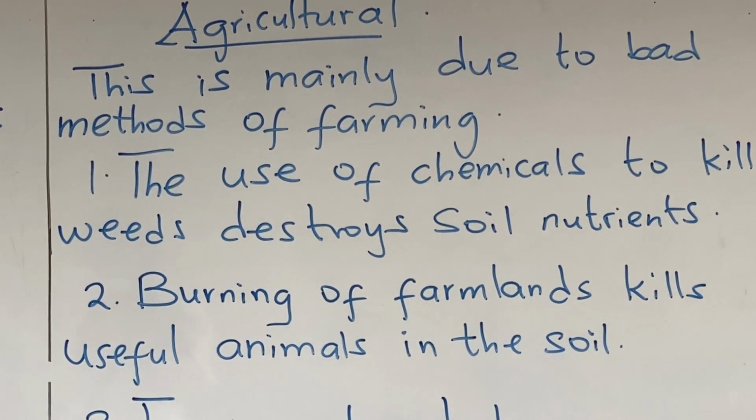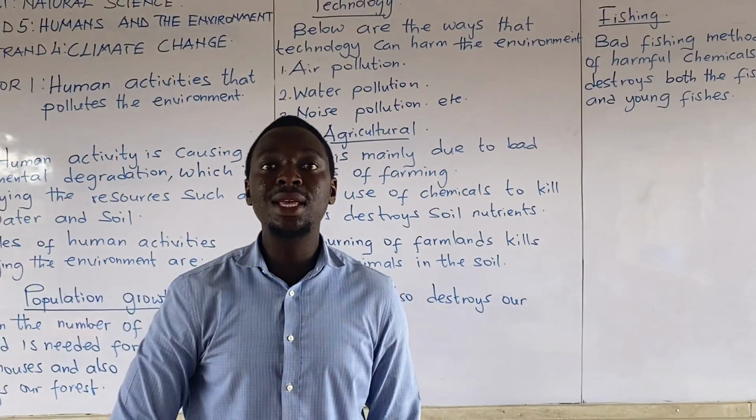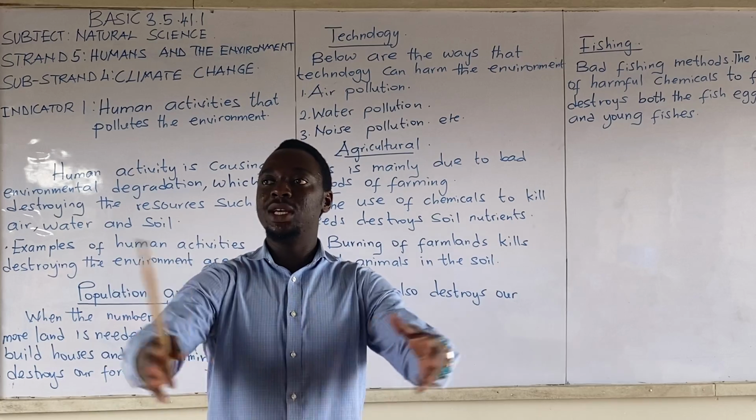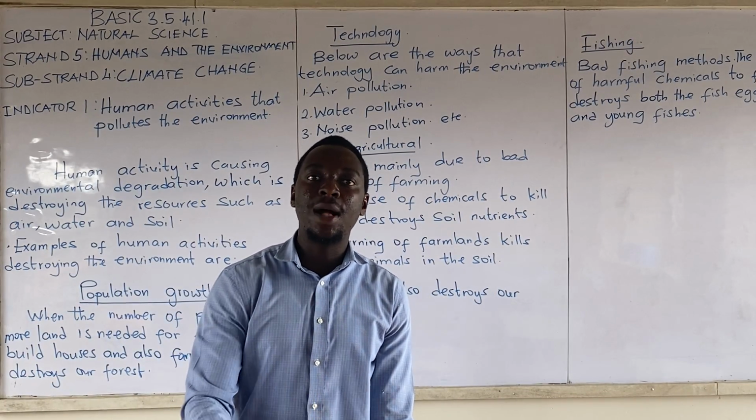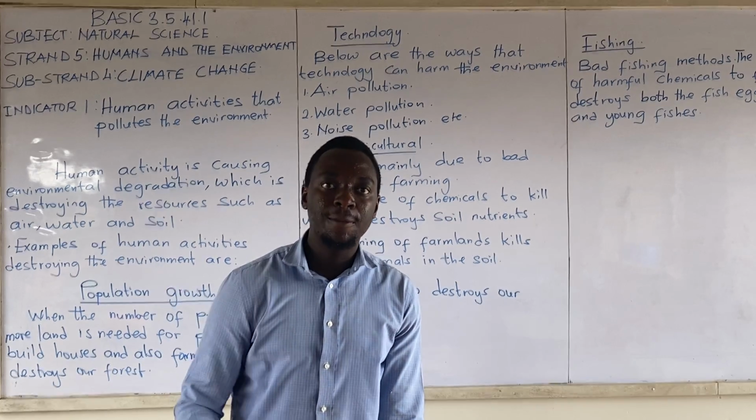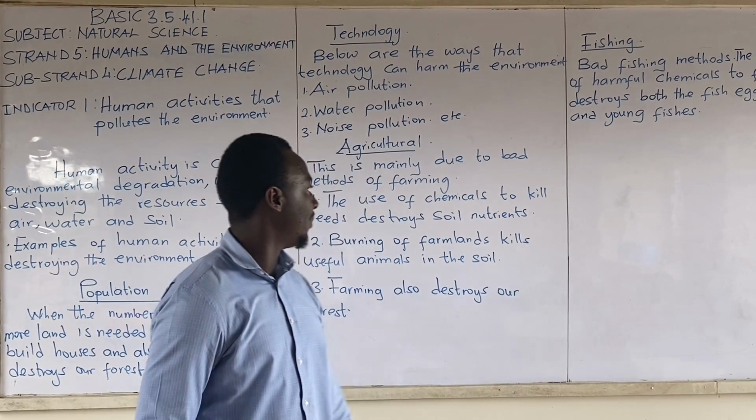When we use chemicals to kill weeds, that is weedicides. When you spray the weeds with chemicals, it kills the soil nutrients. Nutrients that will help crops to grow well, the chemicals destroy them.